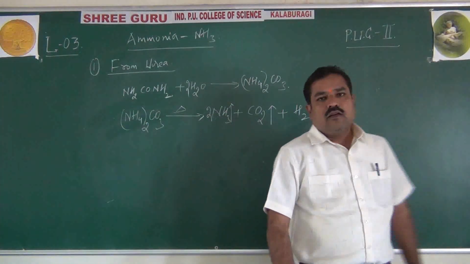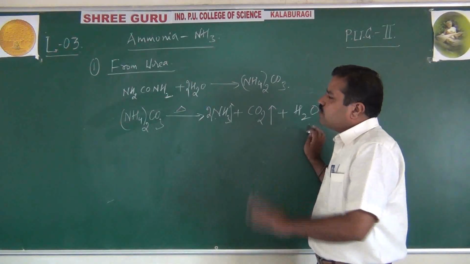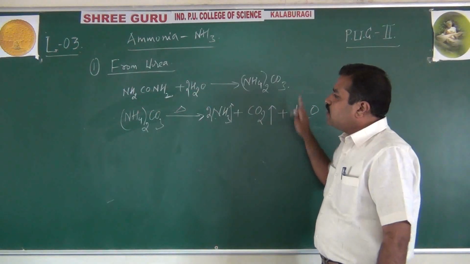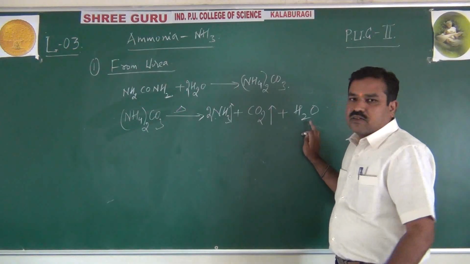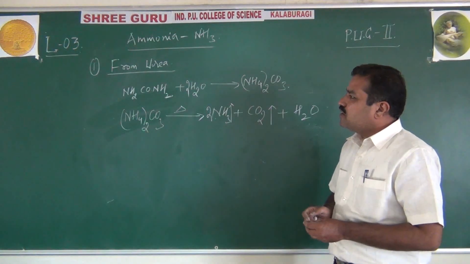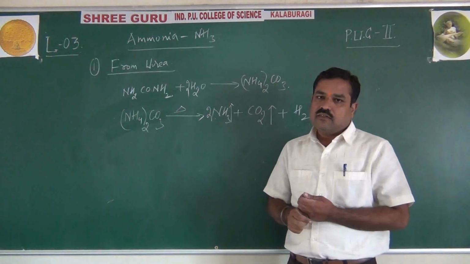Like this, in the later years, from the urea, first urea dissolves in water to form ammonium carbonate. Ammonium carbonate on decomposing gives ammonia, carbon dioxide and water. So this was another method of preparation of ammonia from the urea.